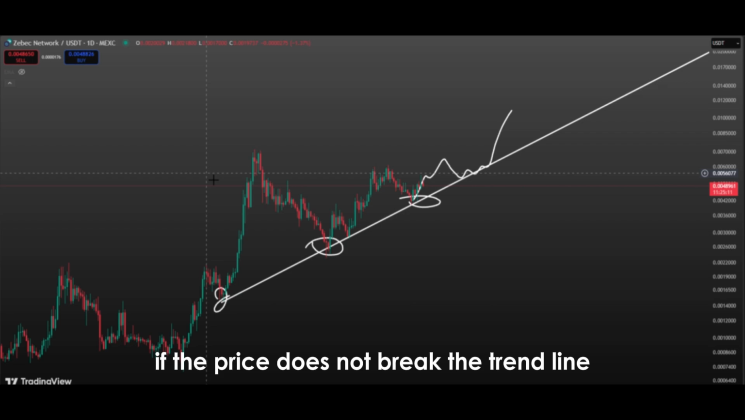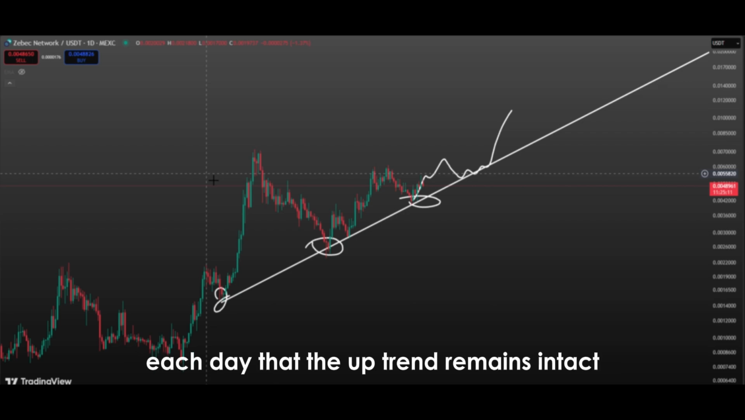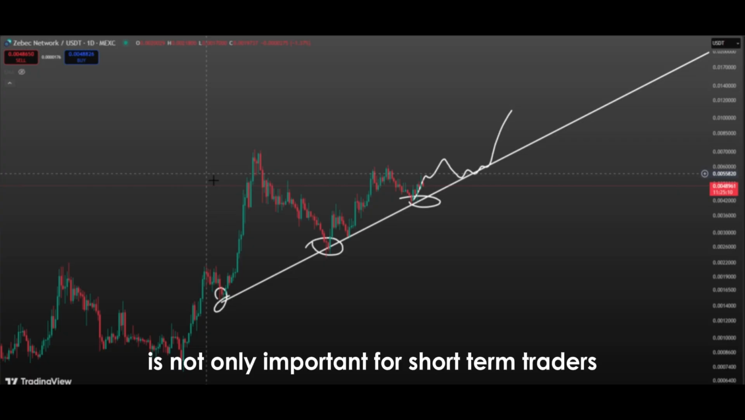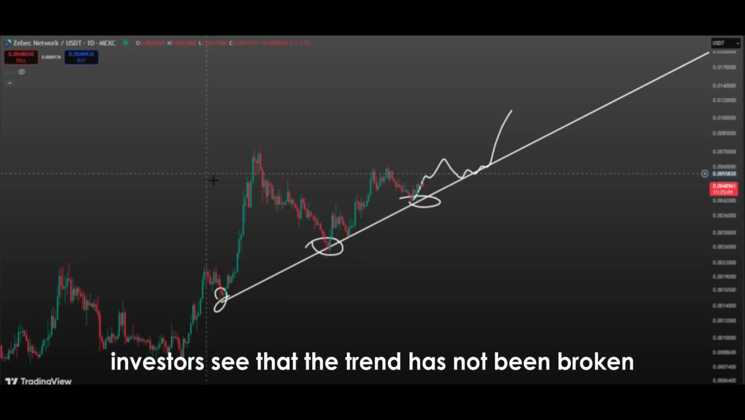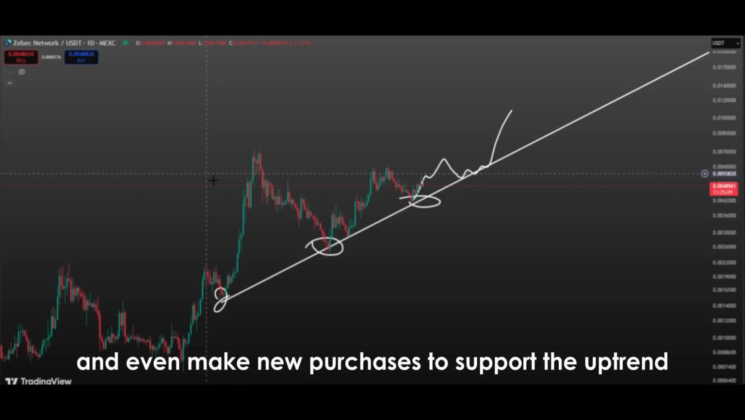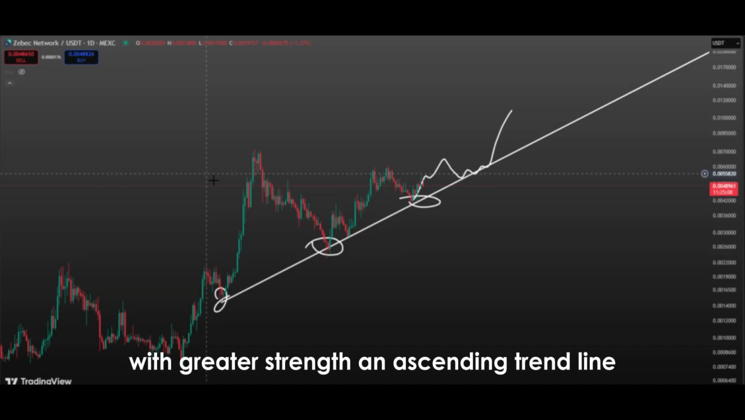If the price does not break the trend line, it further strengthens the market's momentum. Each day that the uptrend remains intact increases investors' confidence. This confidence is not only important for short-term traders, but also for long-term investors. When long-term investors see that the trend has not been broken, they tend to hold their positions and even make new purchases to support the uptrend. This allows the price to move upward with greater strength.